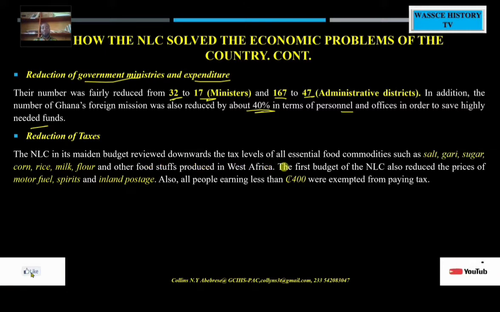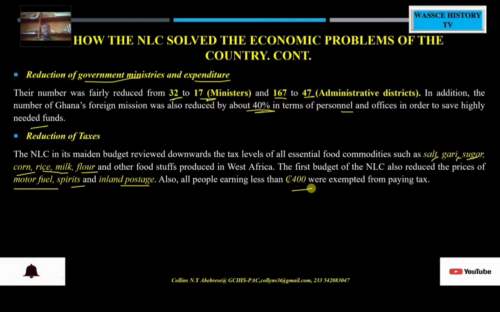Let's then look at the next one that the NLC decided to do. They also reduced taxes on food items like gari, salt, sugar, rice, milk, flour, and other foodstuffs that were produced in West Africa. The NLC budget also reduced the prices of motor fuel, and all people earning less than 400 cedis were exempted from paying tax. This was in a bid to reduce the impact of the economy on the people.